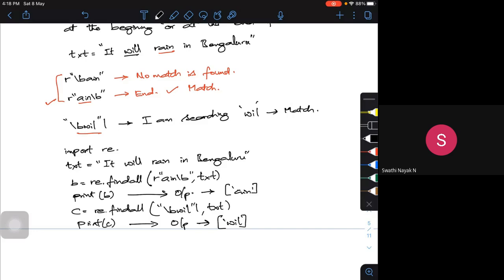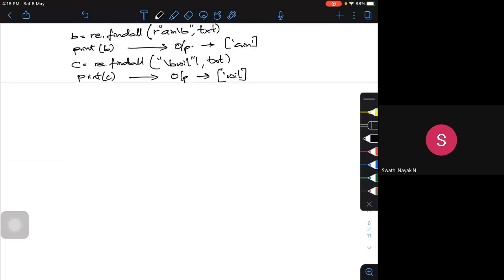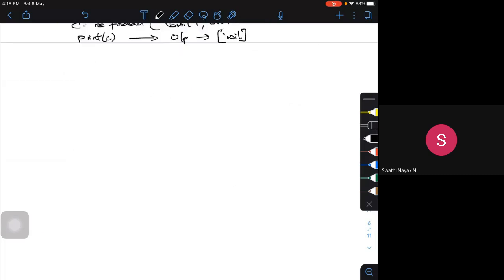Now, there is one more special sequence, that is slash small d. The next special sequence is slash small d.